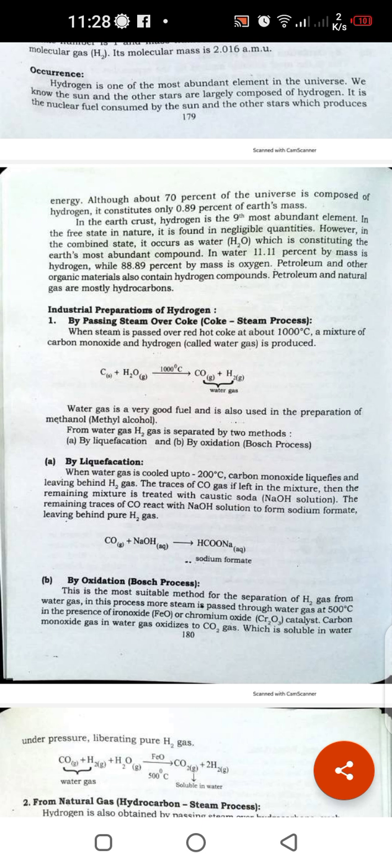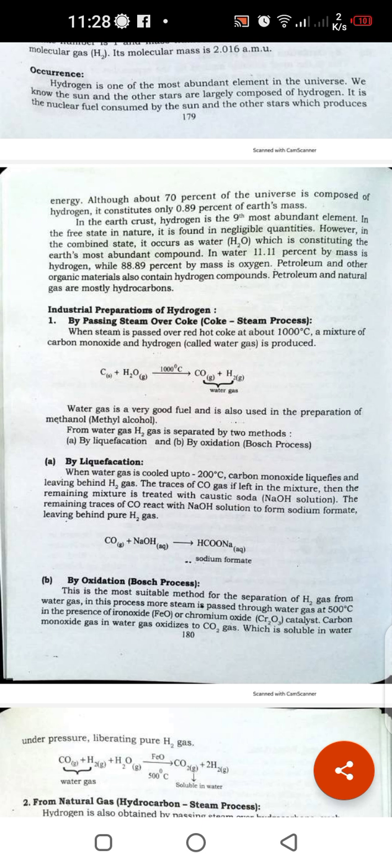The percentage of hydrogen is 11.11%. For oxygen, 16 divided by 18 multiplied by 100 gives the answer.